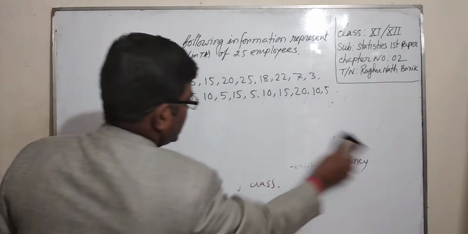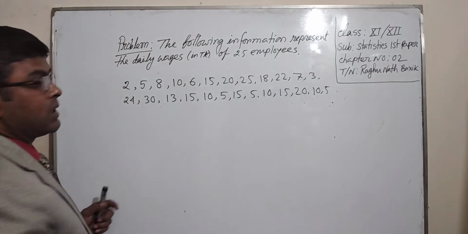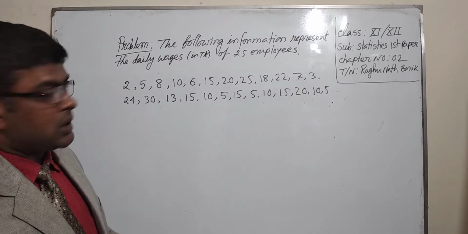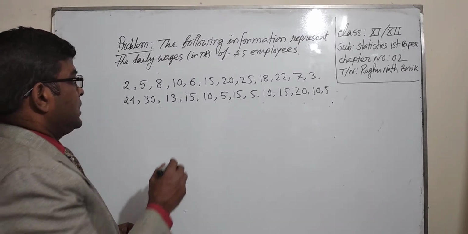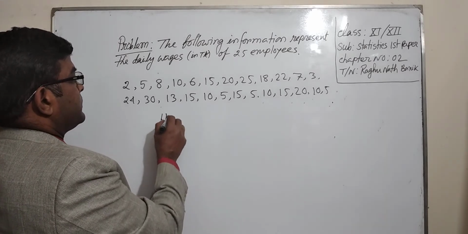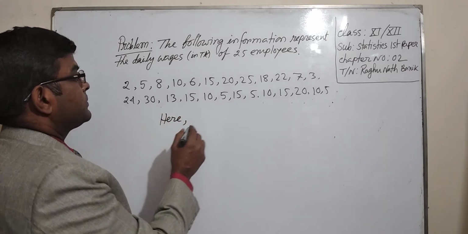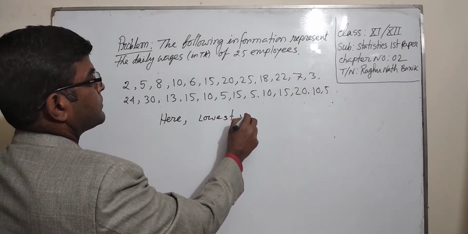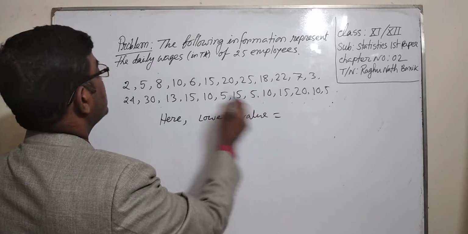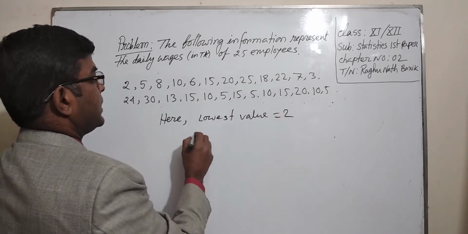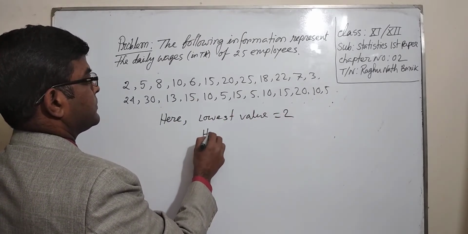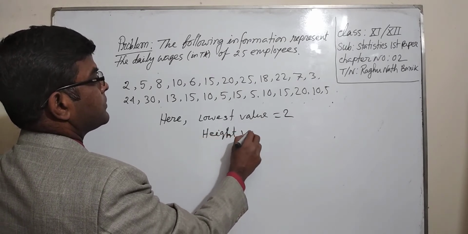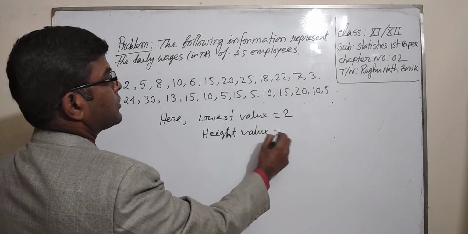At first we have to find the lowest and highest values of the data. Here the lowest value is 2 and the highest value is 30.